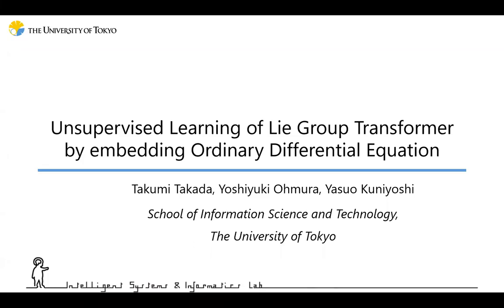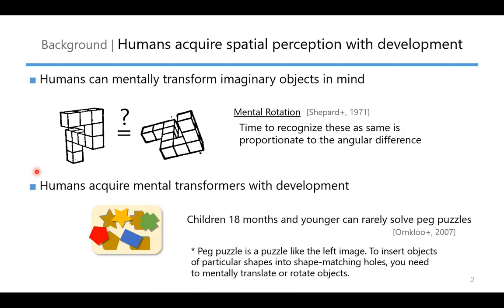So, the paper title is Unsupervised Learning of Lie Transformer by Embedding Ordinary Differential Equations. First, I want to talk about humans' mental transformation abilities. We can mentally transform imaginary objects in mind, and this operation is called mental rotation.